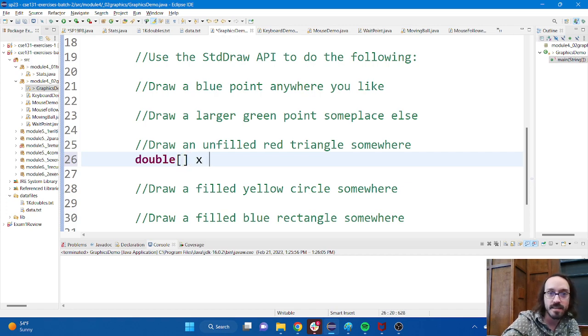Double array x equals, and it didn't tell you what kind of triangle it had to be, right? So it doesn't really matter what these points are, what these values are. As long as there's three of them, it should be a triangle, right?